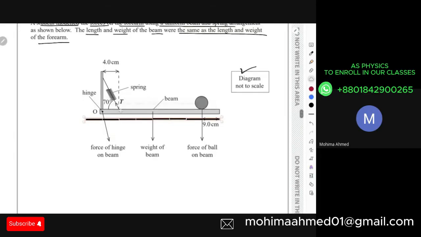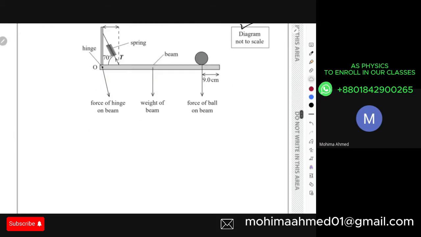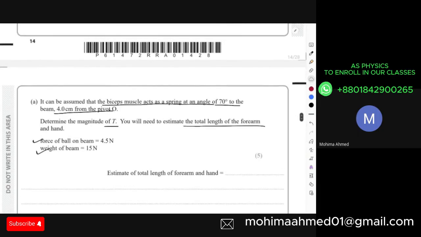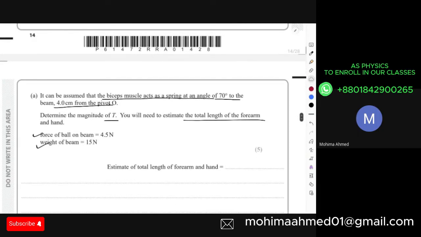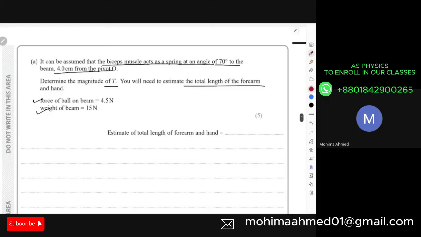Using this type of calculation, I can say that okay, not exactly 5.2, this is like 5.1. So 9 multiplied with 5.1 gives you 45.9 centimeters. So I'm going to assume that over here, the total length of the beam is 45.9 centimeters. You can also keep your assumptions to any values in between this. They're obviously going to give you a range of values that will be accepted over here since they're asking you to estimate this. So we have 45.9 centimeters.